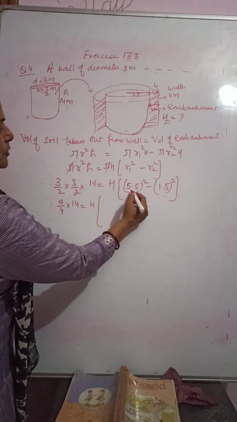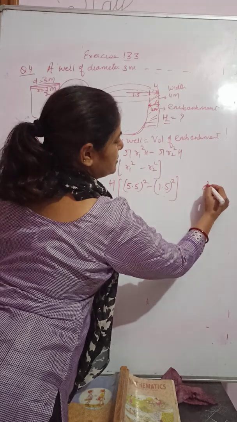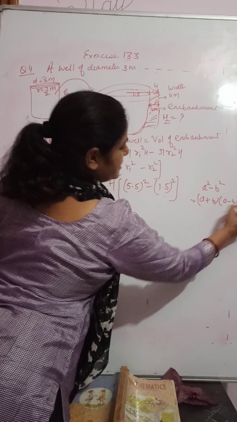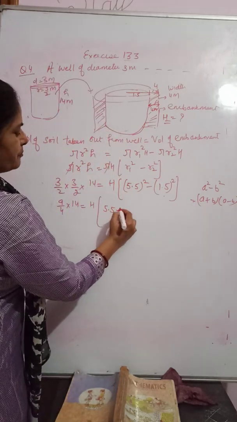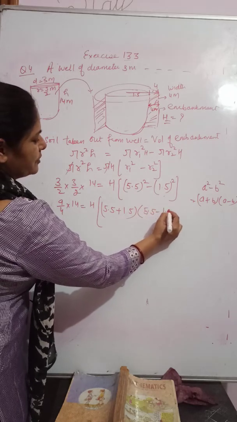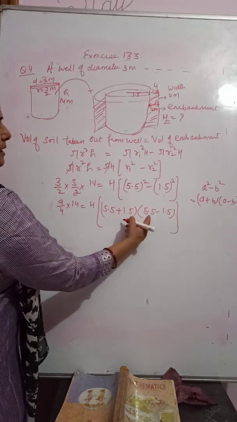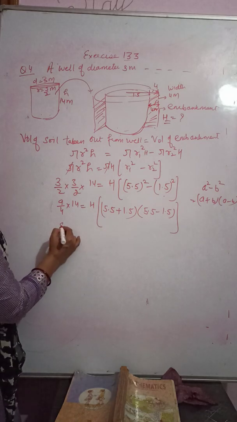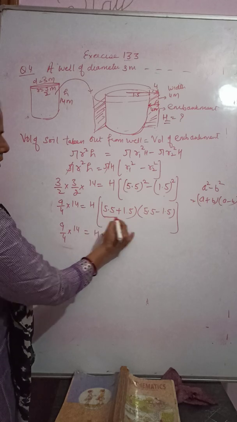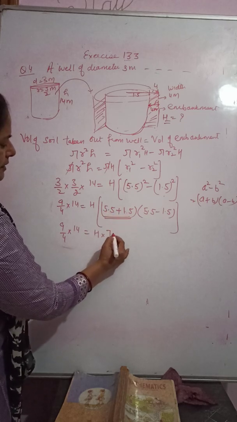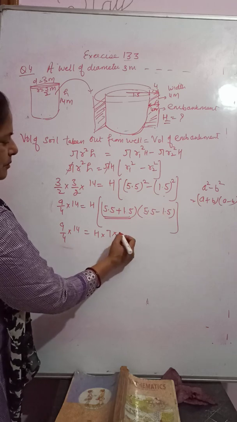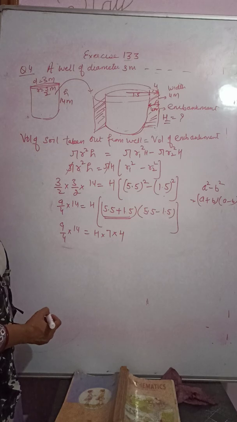equal to h. Here you can use the formula a square minus b square identity. It is a plus b into a minus b. So 5.5 plus 1.5, 5.5 minus 1.5, a plus b, a minus b. It is 9 by 4 into 14 equal to h. This will come out to be 7, and 5.5 minus 1.5 will come out to be 4.